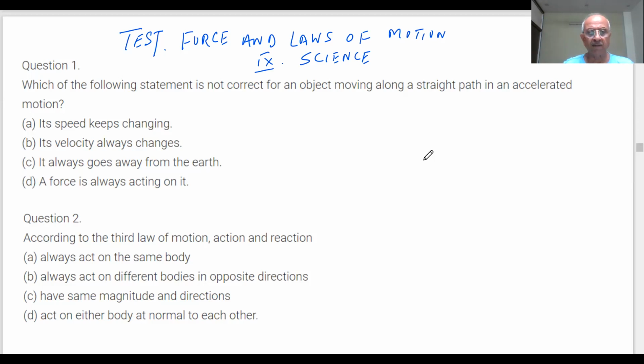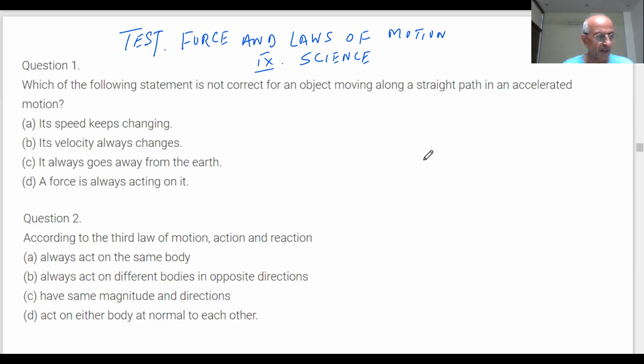What is the second law of motion? The second law of motion states that the rate of change of momentum is directly proportional to the applied force, in the direction of the force. What do you mean by rate of change of momentum? The rate at which momentum changes, that is, mv minus mu by t.